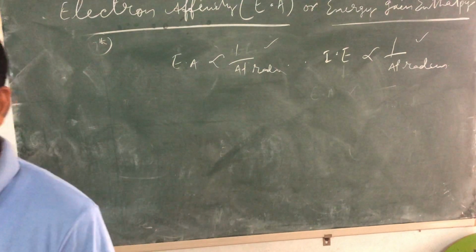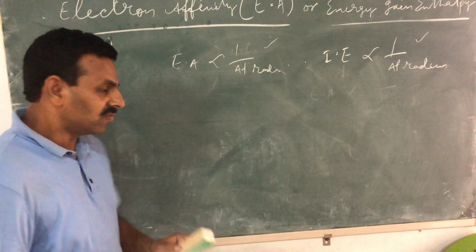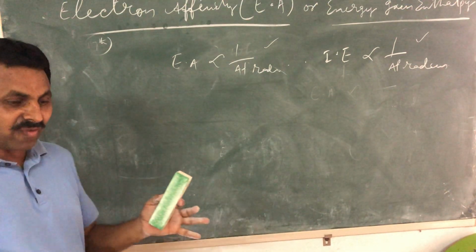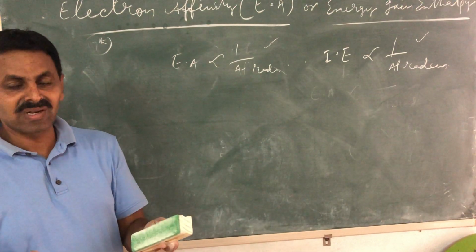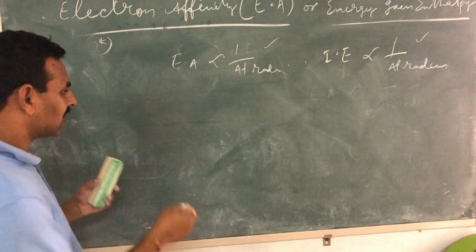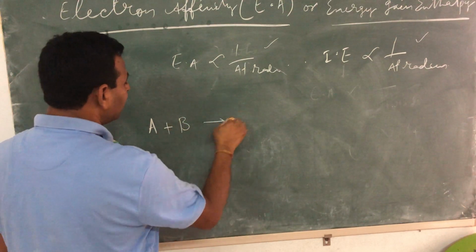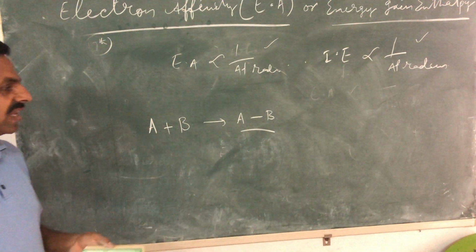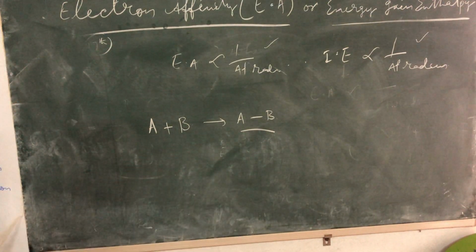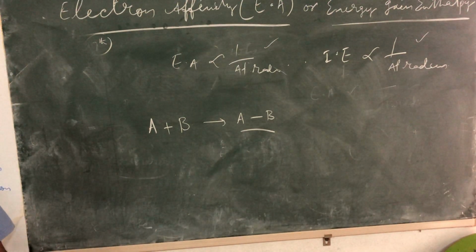Now, pay attention here. Now we talk about when two atoms form a bond. When two similar or especially dissimilar atoms like A and B combine, they form a bond between A and B, and the newly formed compound is AB. For example, carbon plus oxygen gives carbon monoxide.